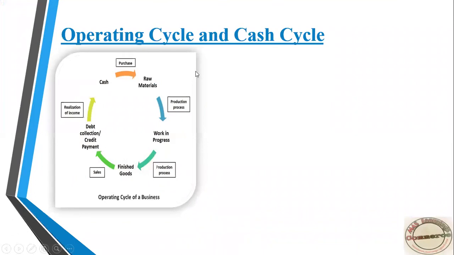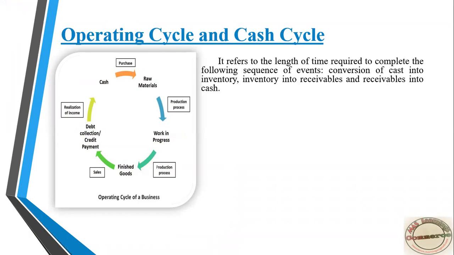In a company, this type of process is known as the operating cycle. It refers to the length of time required to complete the following sequence of events: conversion of cash into inventory, inventory into receivable, and receivable into cash.